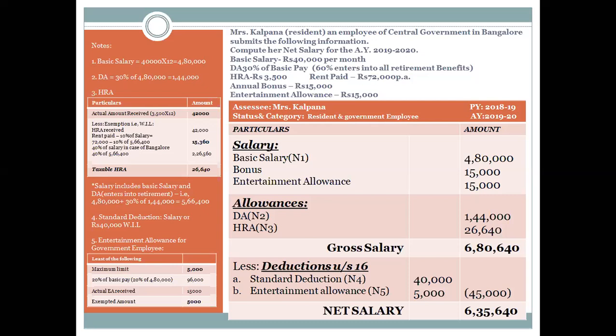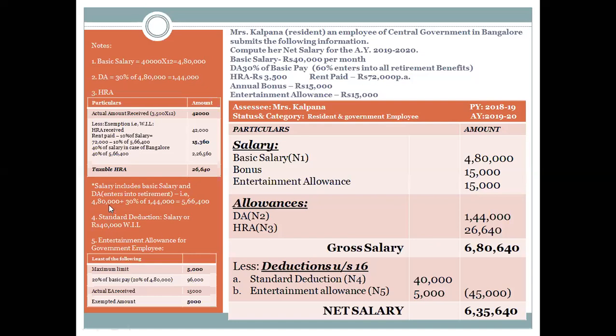And when there is a mention of retirement benefits, then only whatever part of dearness allowance enters the retirement benefits must be considered for HRA. That is 60% of the 30% allowance. So I am calculating salary for the purpose of HRA as basic salary, 4,80,000.